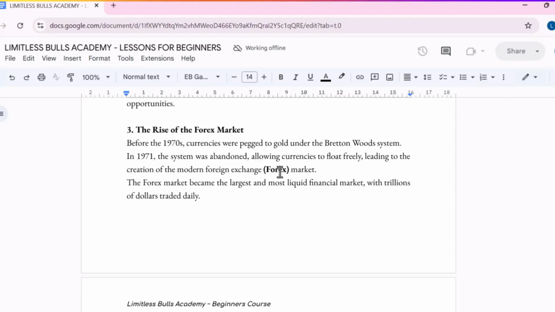So this was how forex exchange came about, where these people pegged the value of their currency to gold under this Bretton Woods system. So with the creation of this, the forex market became the largest and most liquid financial market, with trillions of dollars traded, as it is presently.